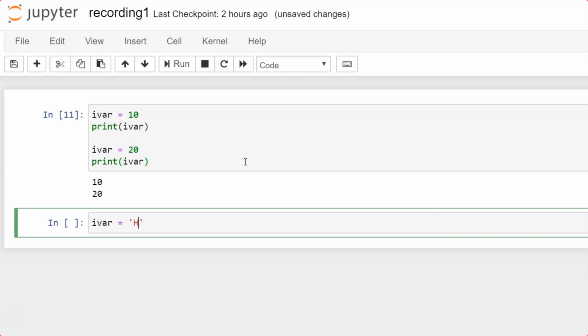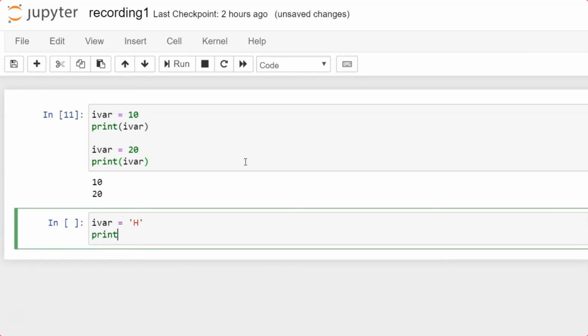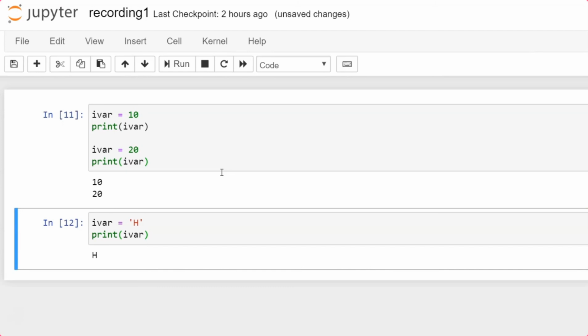If I do so, and try to print this variable, my Python interpreter will never intervene in assigning a character to ivar, because the nature of the interpreter is to consider ivar a type of string, as in this case, based on the value it's been initialized with. So let's execute this. See, now we get the output h.